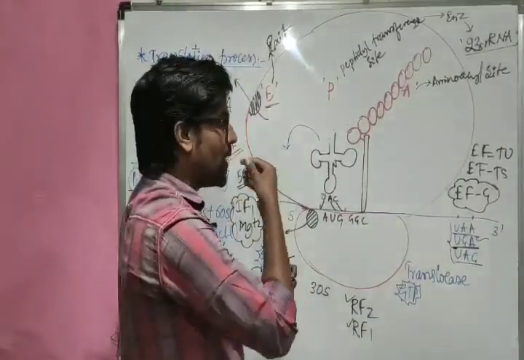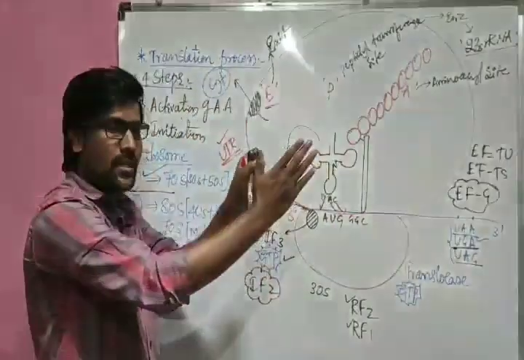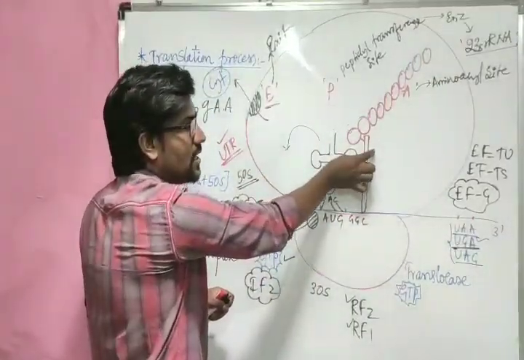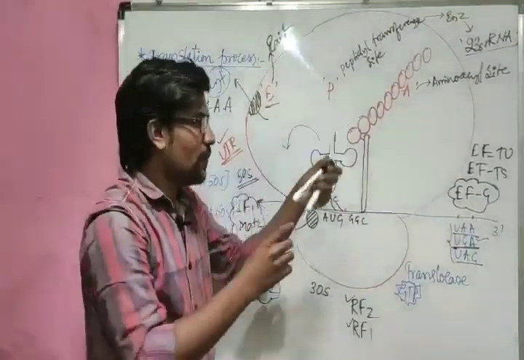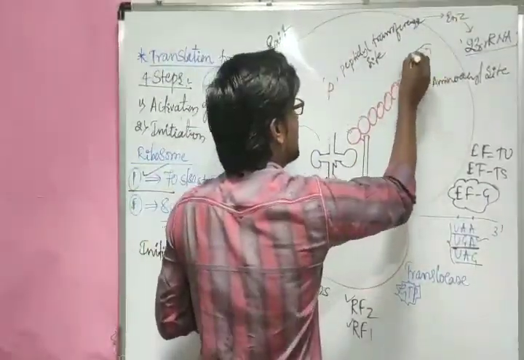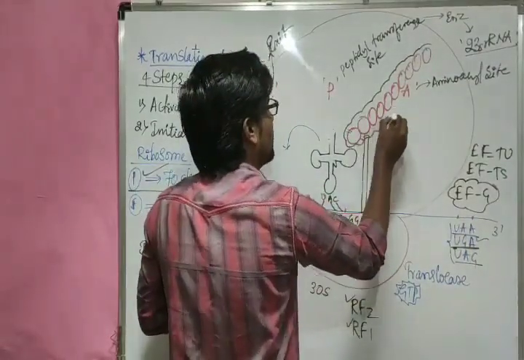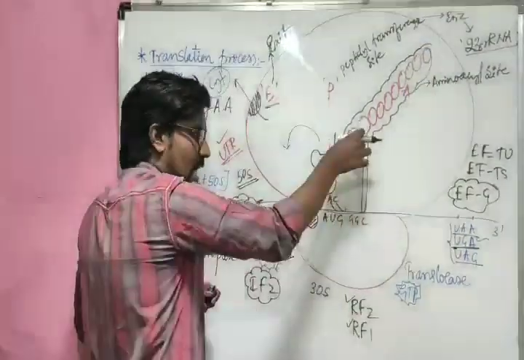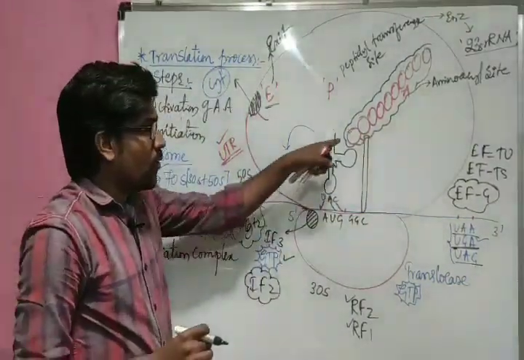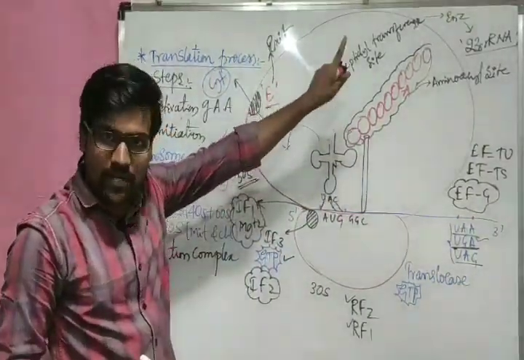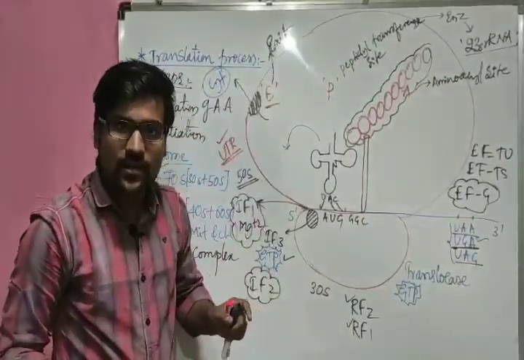Now the question will arise. Of course the process is stopped there, still the last tRNA is having many amino acids over its head. Now this is the polypeptide chain. Imagine this is our polypeptide chain. So this has been attached to the last tRNA. Now we have to remove this polypeptide chain. It has to go outside.